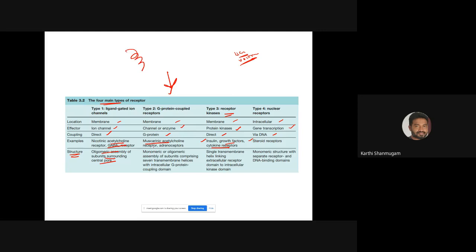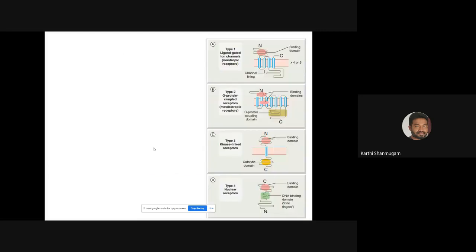I think structure we'll see in some other slide, right? So yeah, here we have the structure. This is the general structure, very important for examination point, right? Definitely you'll get some question out of this. This slide is considered very important for understanding the receptor as well as for the examination point.